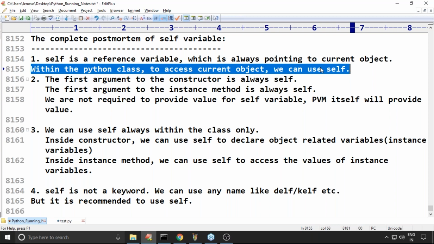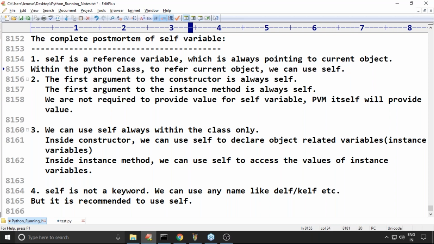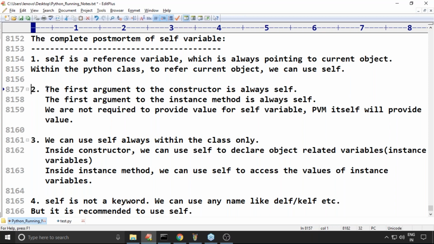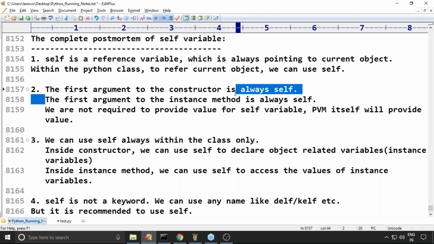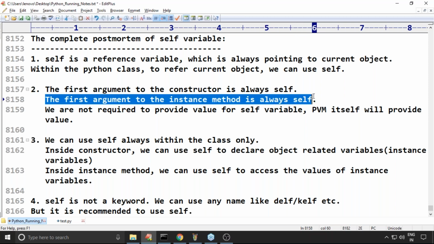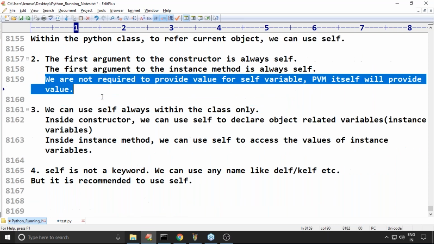Within the Python class, to refer to the current object, we can use self. The first argument to the constructor is always self. The first argument to the instance method is always self. We are not required to provide a value for the self variable. PVM itself will provide the value.